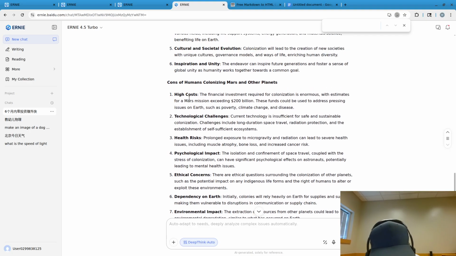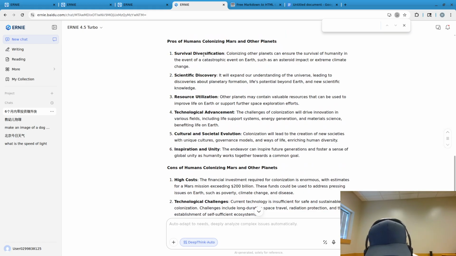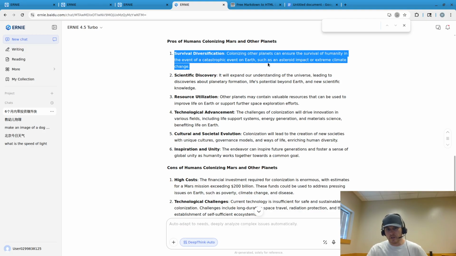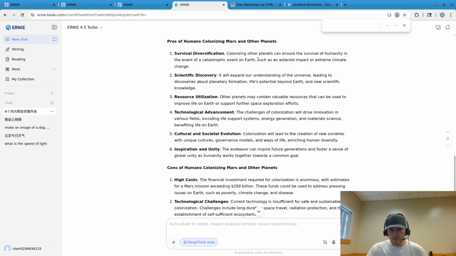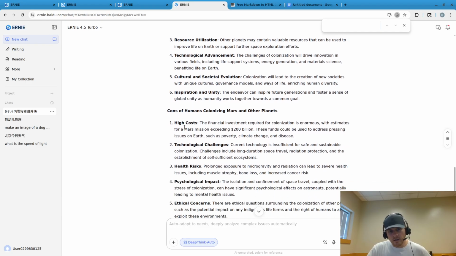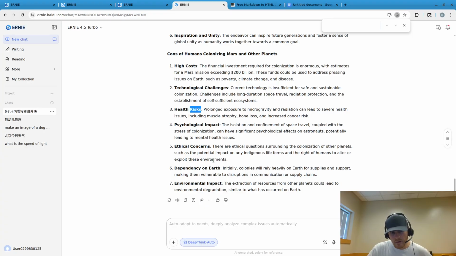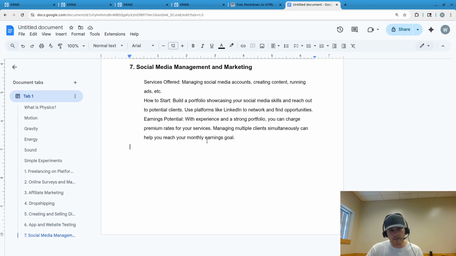Okay, and then let's look here real quick. So, some of the benefits: survival, diversification. Basically, if Earth gets wiped out by some nuclear war or asteroids or something, humans can still exist. Scientific discovery, resource utilization. So those are some of the pros. Cons: high cost, technological challenges, health risks. And yeah, I think that gives a really great answer. Did I copy that? I'm not sure if I did.